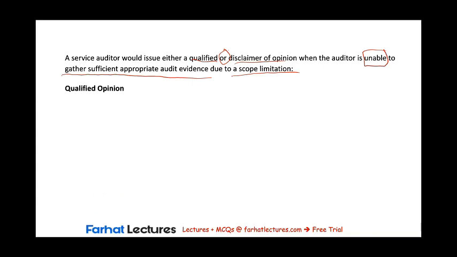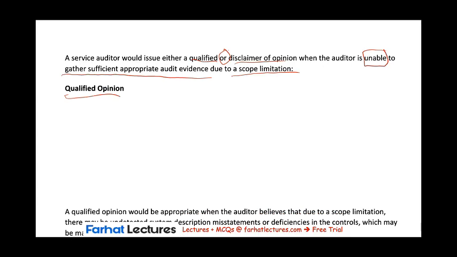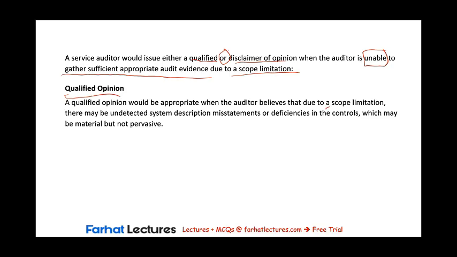Now, when does the auditor issue a qualified opinion due to a scope limitation? When there may be undetected system description statements or deficiencies in the controls, which may be material but not pervasive. In this case, the auditor was unable to audit some aspect of the management description or the controls.